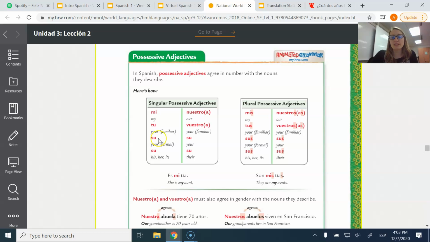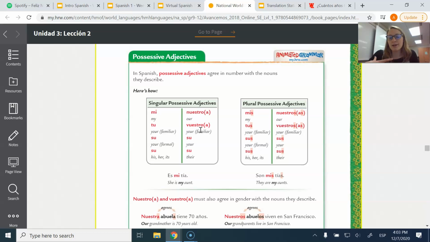Su can mean your formal, her, his, or its. So just think of your verb charts, right? Your you formal usted form goes with he, she, or it. Then this is your yo form, this is your tú form. This is your nosotros form, right? Our will be nuestro or nuestra.